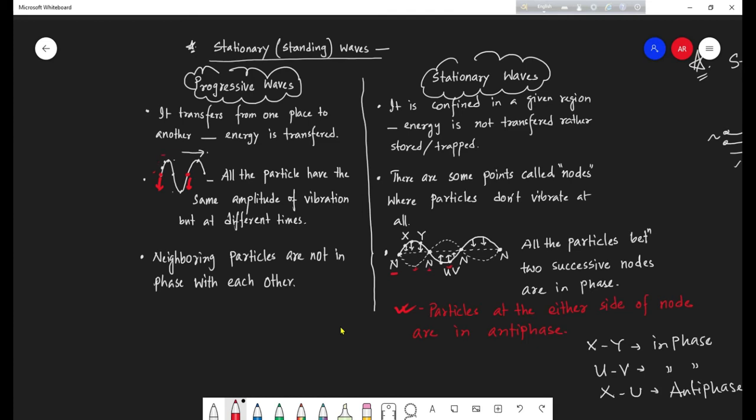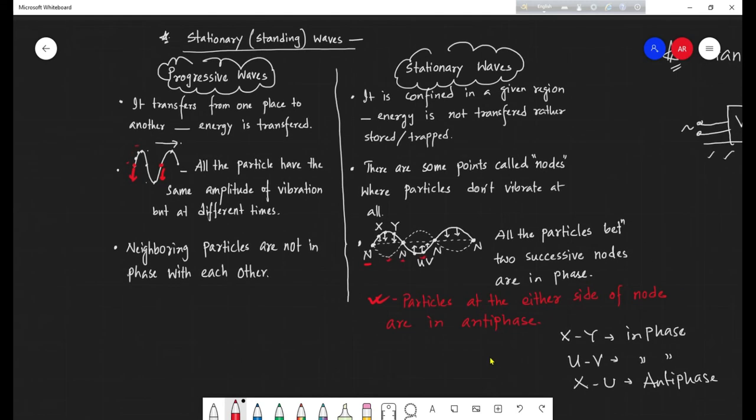They are in antiphase. So here I wrote it: X, Y in phase, U, V in phase, but X, U antiphase. Y, U antiphase. Y, V antiphase. X, V antiphase. So these are the three major differences between the progressive wave and the stationary wave.